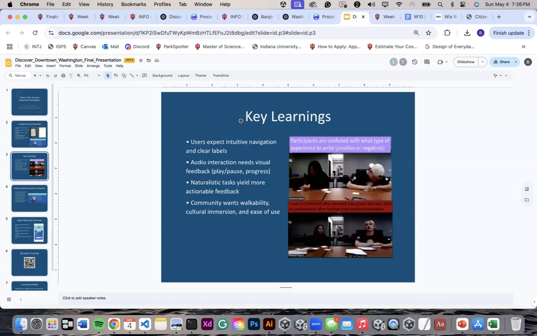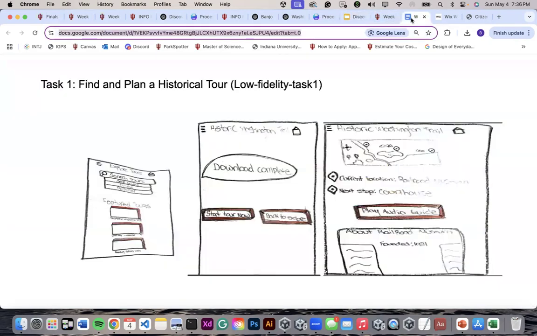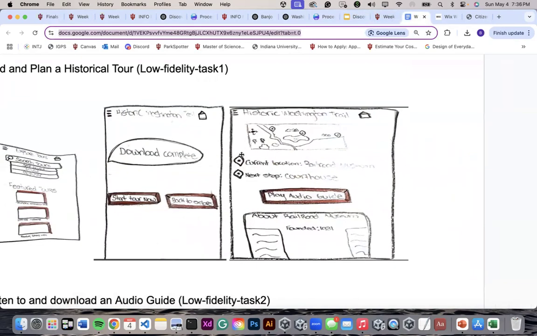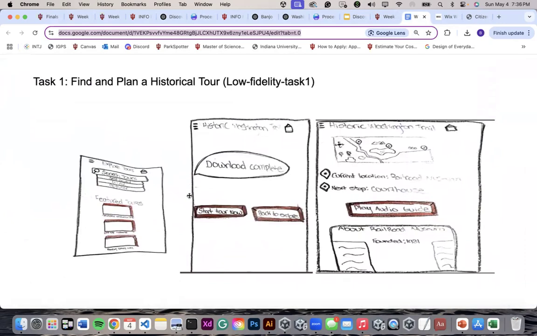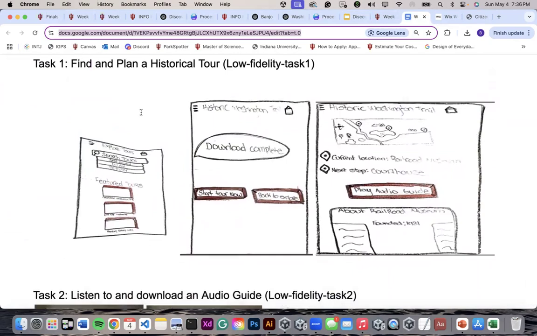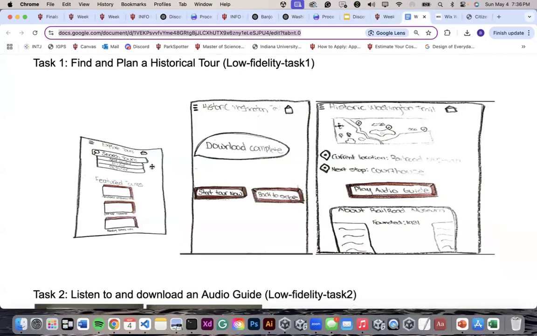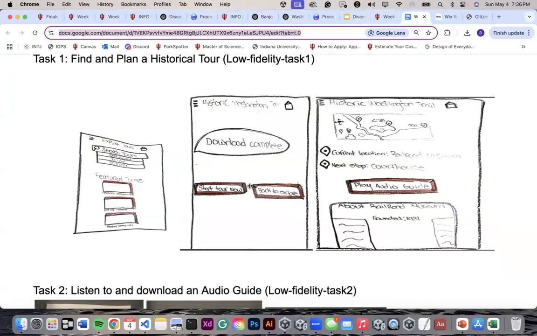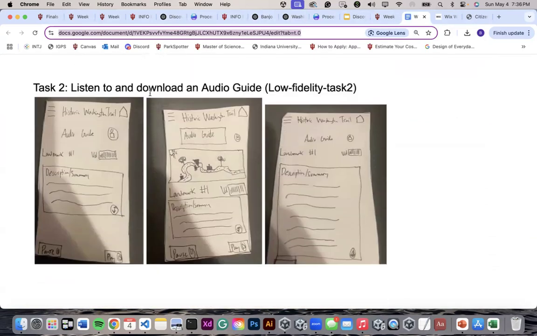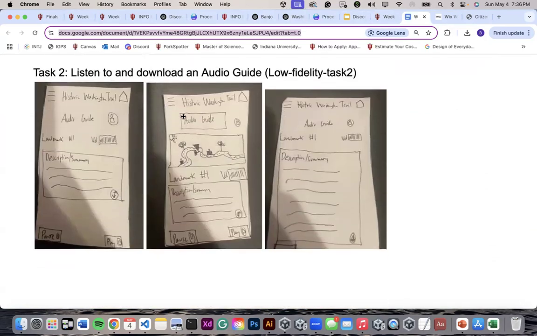So some of our key learnings of these design sessions: we developed these low fidelity prototypes based on tasks tailored to the personas. The first task was to find and plan a historical tour. So here you can see these buttons of our sketches, which result in planning a historical tour. Our second task was to listen to and download an audio guide, which allows for reading, but also hearing audio.